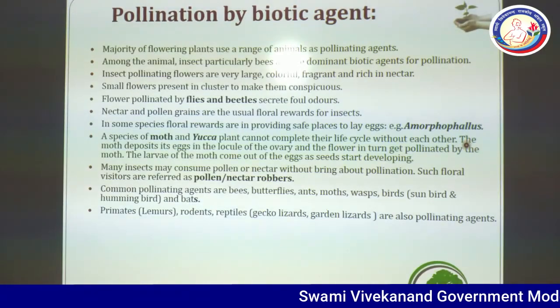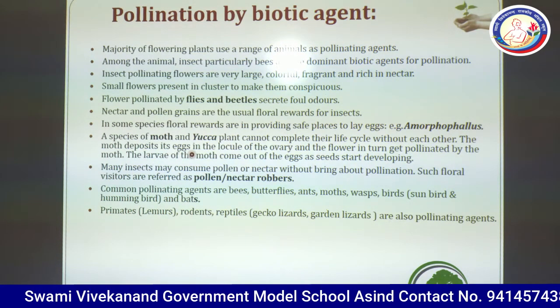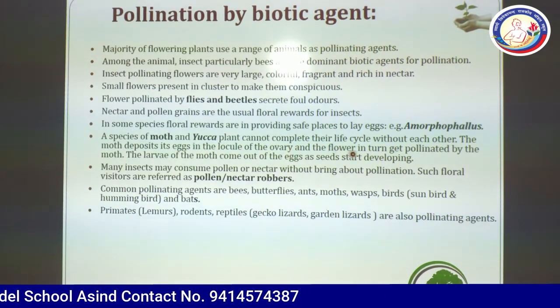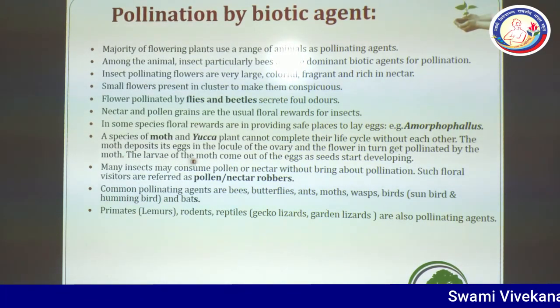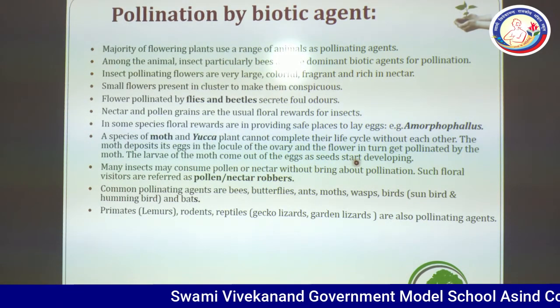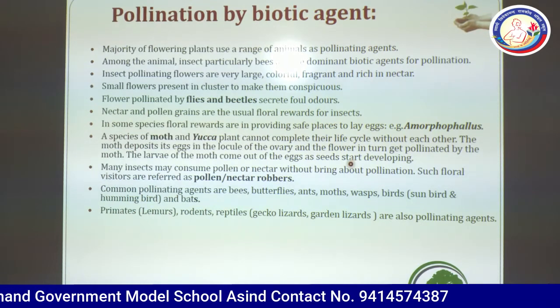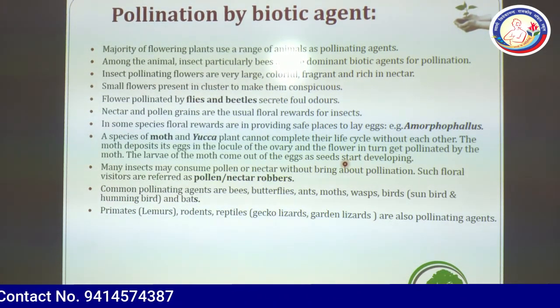In the yucca plant, the moth deposits its eggs in the locule of the ovary, and the flower in turn gets pollinated by the moth. The larvae of the moth come out of the egg as the seed starts developing. So you can see moth and yucca cannot live without each other.